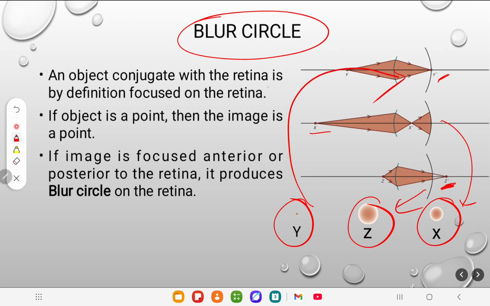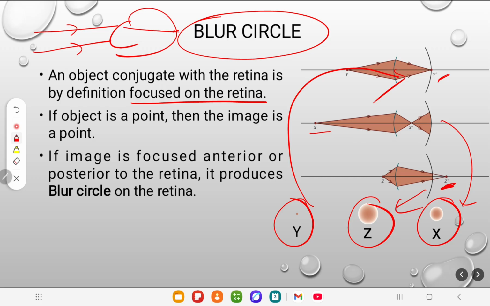An object conjugate with the retina is defined as a focus on the retina. As I have previously told you, when light comes from infinity and is focused on the retina, infinity is conjugate with the retina. So in this case we can say the retina is a far point. If the object is a point, then the image is a point. In the case of an emmetrope, if the object is a point, the image is a point.